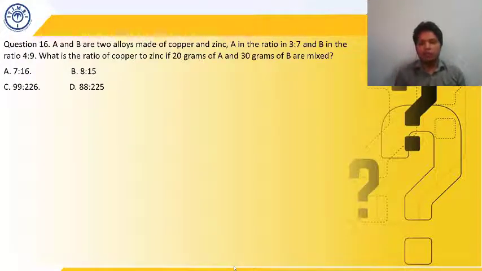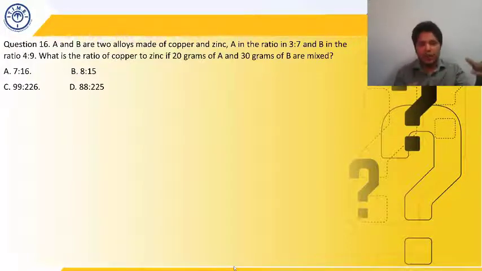So what is their composition? Copper and zinc in A are in the ratio 3:7 and in B in the ratio 4:9. What is the ratio of copper to zinc if 20 grams of A and 30 grams of B are mixed? We want to find out the ratio of copper and zinc in the resultant alloy.